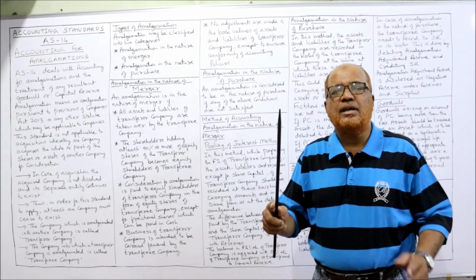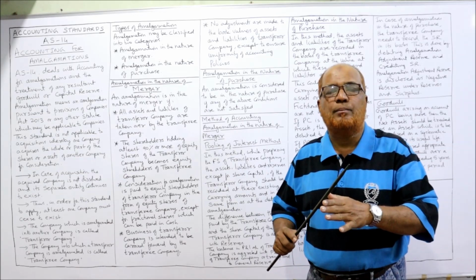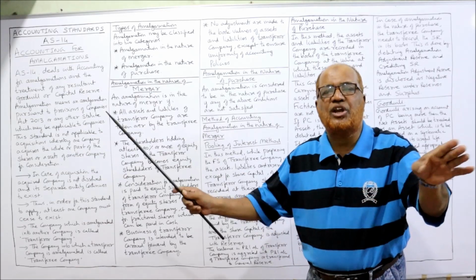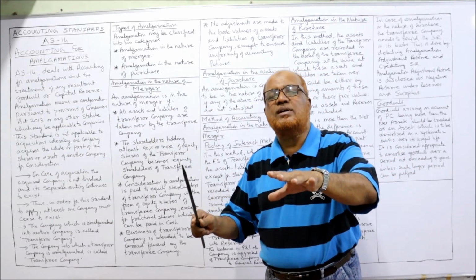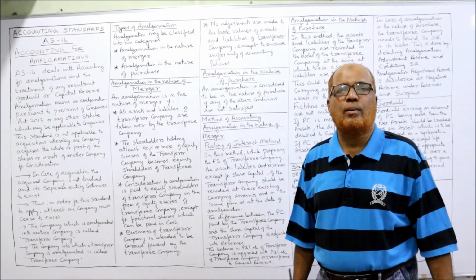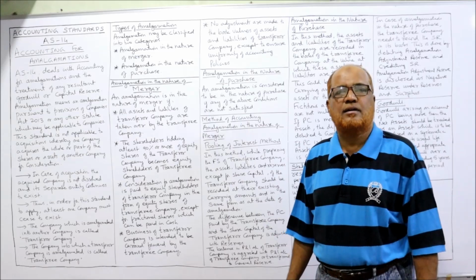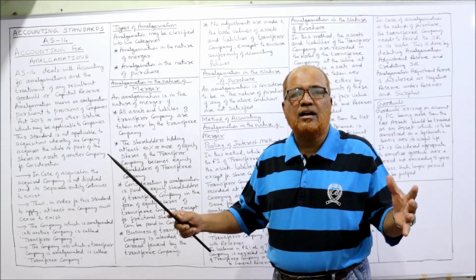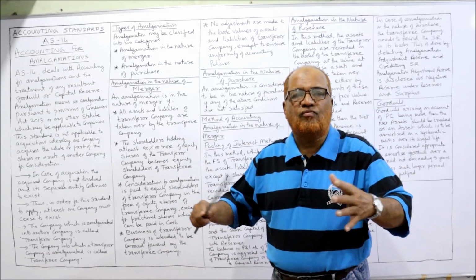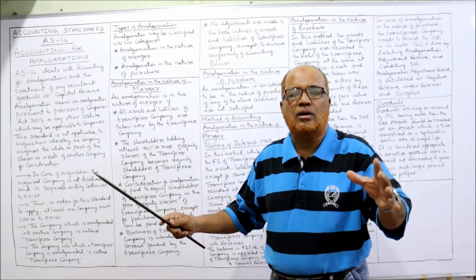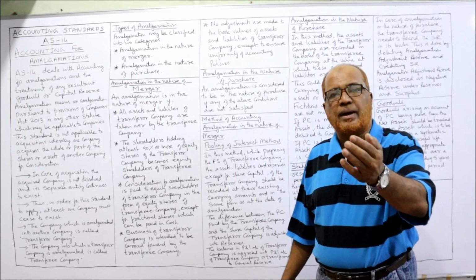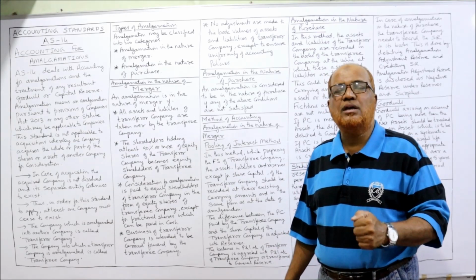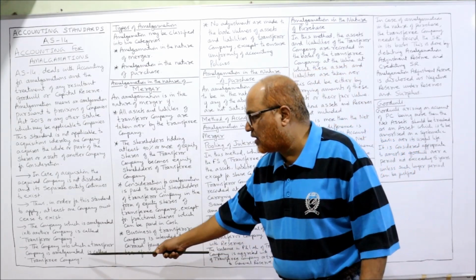XYZ company is called the transferor company because XYZ company is finished. All the assets and liabilities of XYZ company are taken over by ABC company. So the selling company, the company which is wound up, is called the transferor company, and the company which is purchasing the business is called the transferee company.